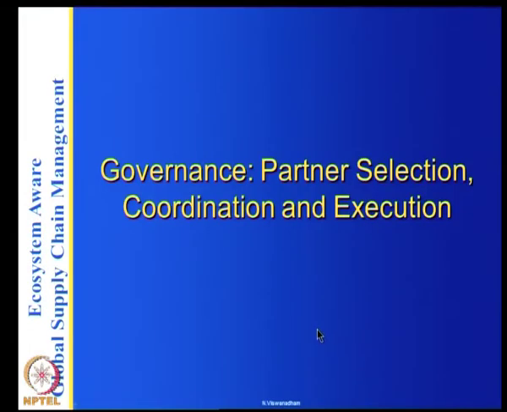Ultimately, we have seen in several situations that the execution, or the online control, is an important part of this. Basically, a separate chain is formed for each order.